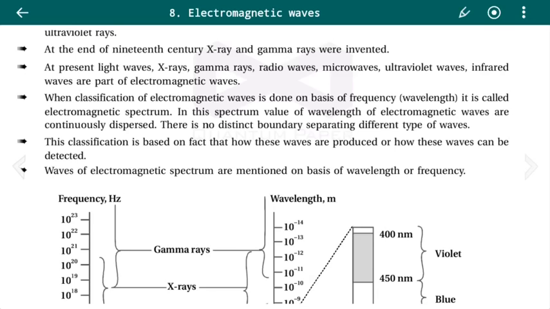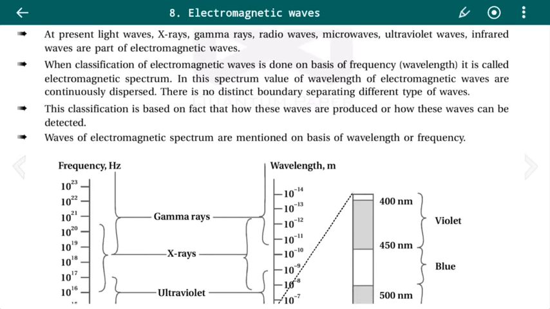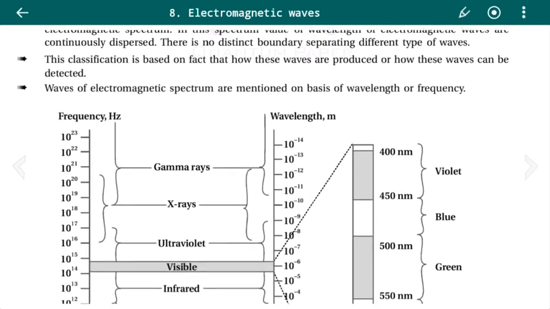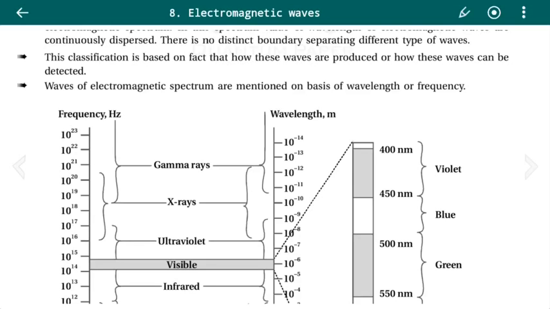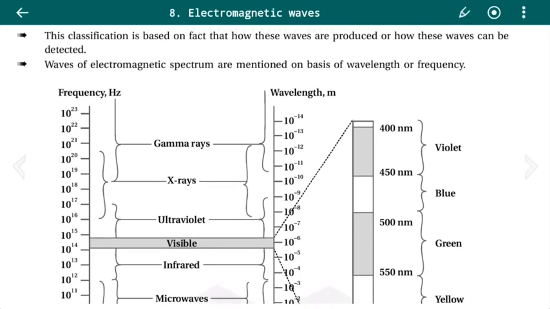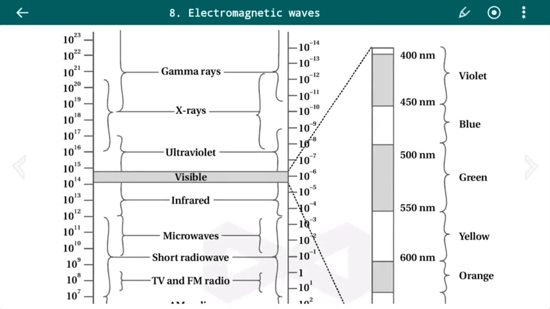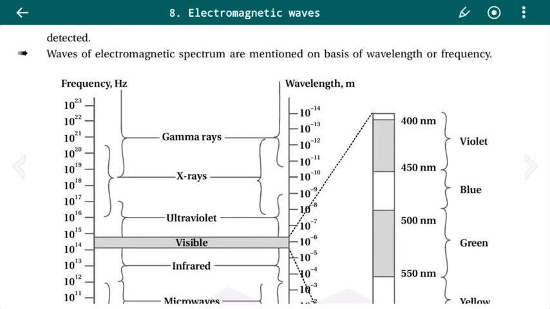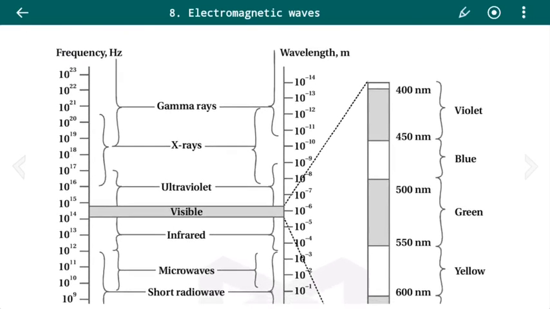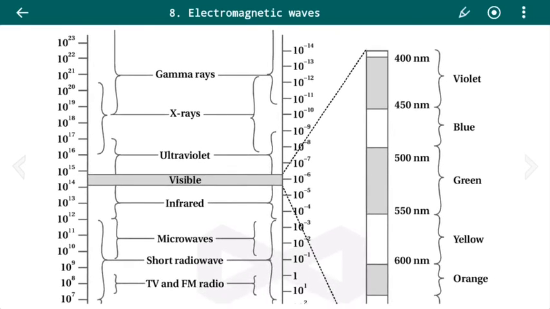This classification is based on how these waves are produced or how these waves can be detected. Waves of the electromagnetic spectrum are mentioned on the basis of wavelength or frequency. So here we can classify these waves on the basis of the frequency, or else in terms of the wavelength.